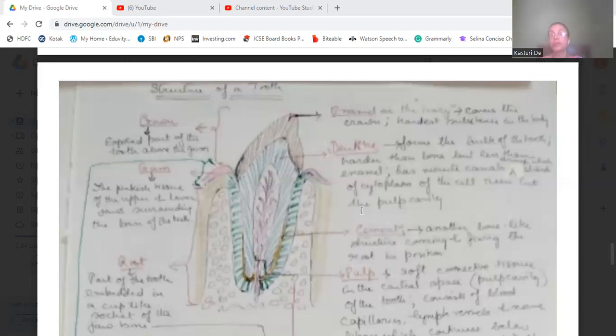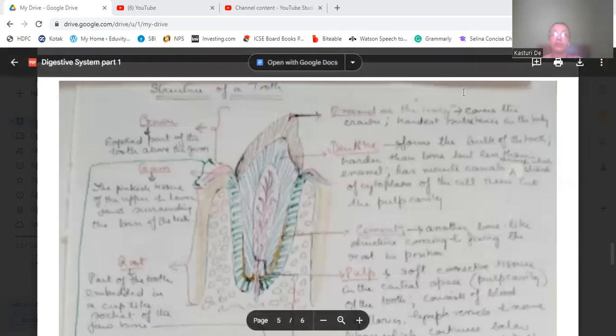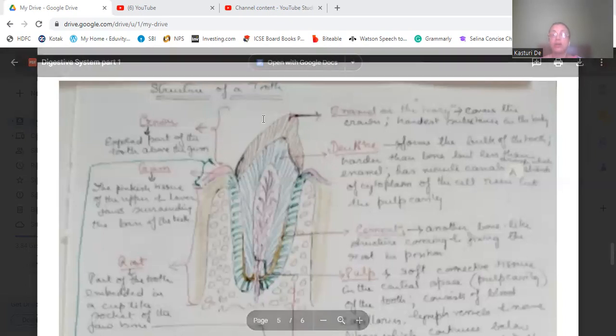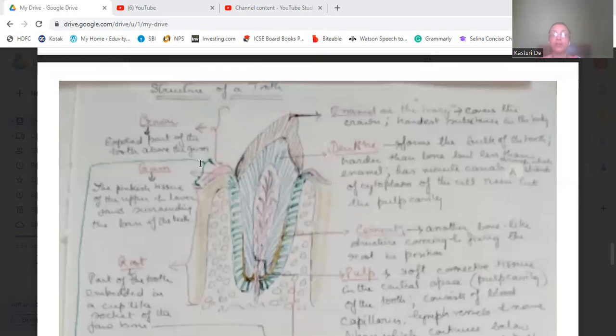So let us see. The first is the crown portion. Then is the neck portion between the crown and the root.